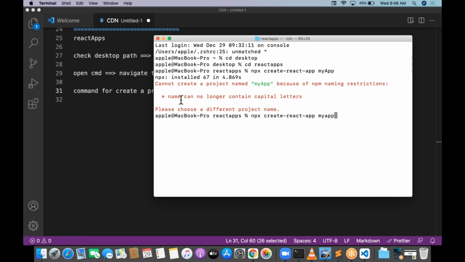One more rule. What is the rule? The restricted rule is that your project name should not have capital letters. Your project name should not have capital letters.